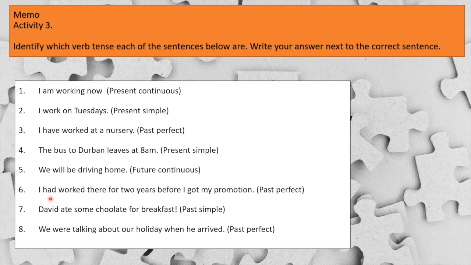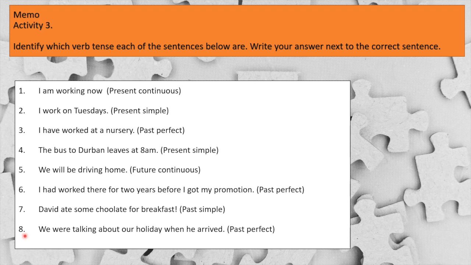Then number 7, David ate some chocolate for breakfast. Chocolate might be spelled wrong there. It needs a C. Oops. Okay, David ate some chocolate for breakfast. Past simple. Ate, okay, is in the past, but it's not eating. It's not have eaten, right? So it's a simple sentence.